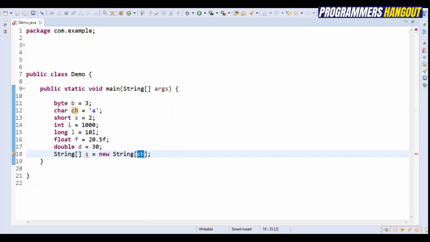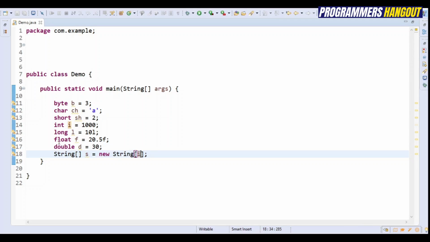A variable s of type short. Oops, I'm getting this error because there's already a variable s. So I'll change it to sh. Yes, short is valid. Int i, yes, it will obviously be valid.